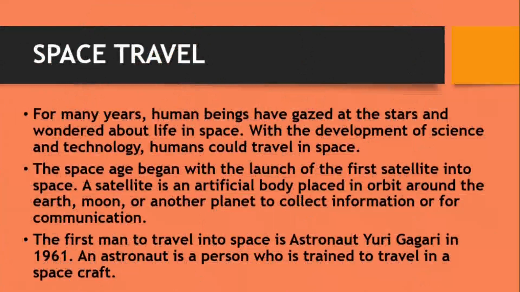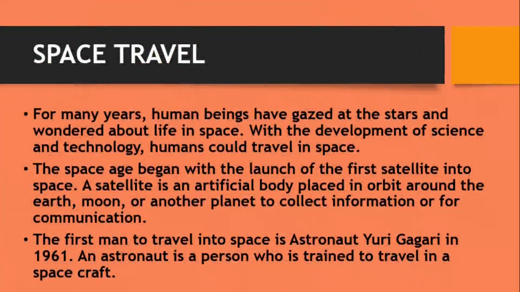The space age began with the launch of the first satellite into space. A satellite is an artificial body placed in orbit around the earth, moon, or another planet to collect information for communication. So the first man to travel into space is astronaut Gagarin.